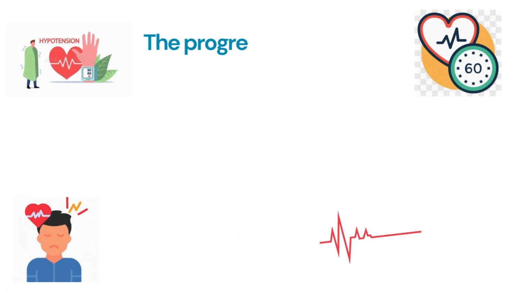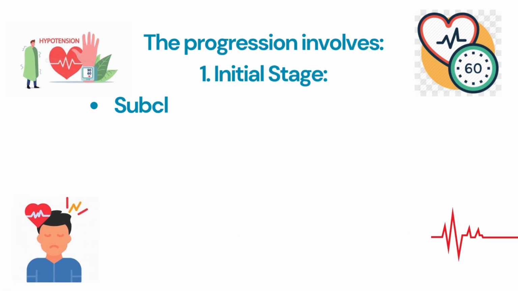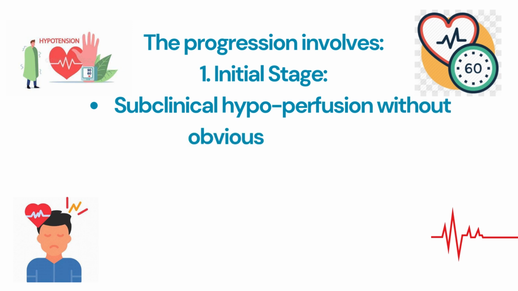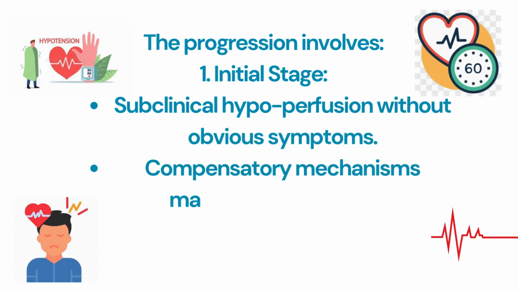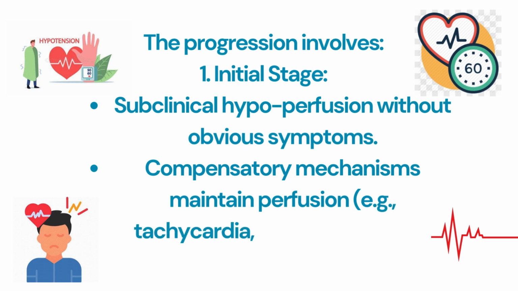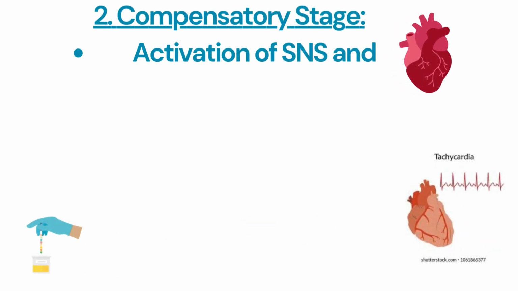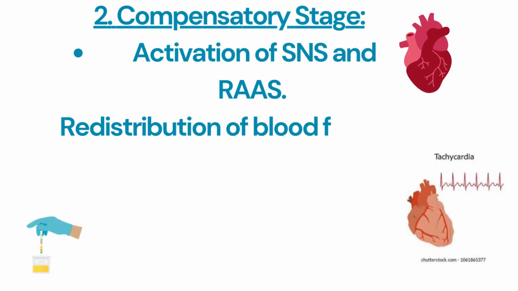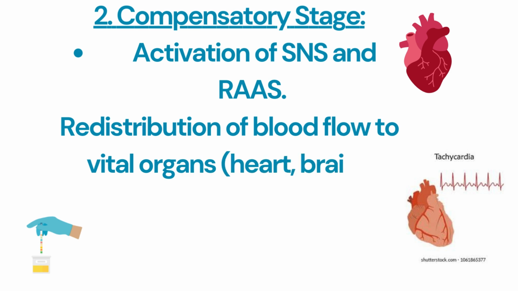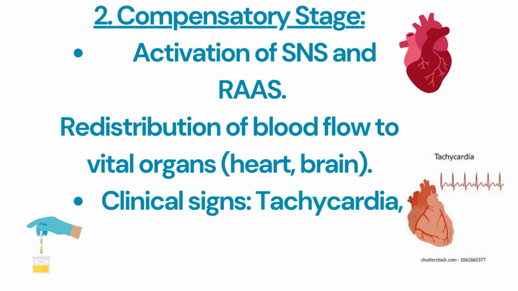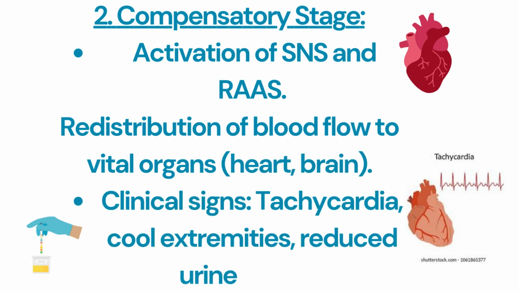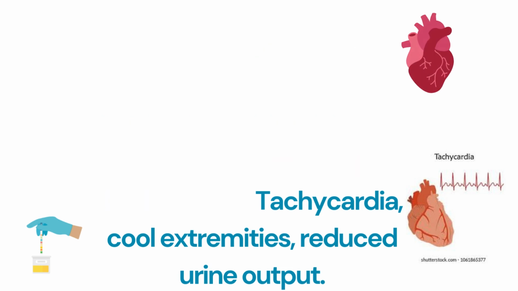The progression involves 1. Initial stage. Subclinical hypoperfusion without obvious symptoms. Compensatory mechanisms maintain perfusion, e.g. tachycardia, vasoconstriction. 2. Compensatory stage. Activation of sympathetic nervous system and RAS. Redistribution of blood flow to vital organs, heart, brain. Clinical signs: tachycardia, cool extremities, reduced urine output.